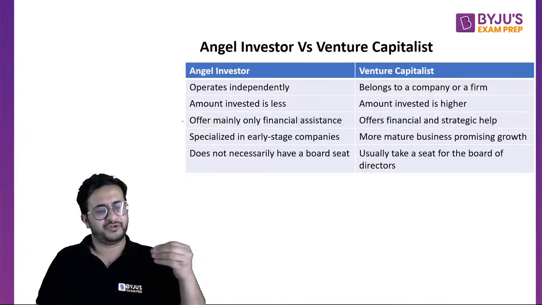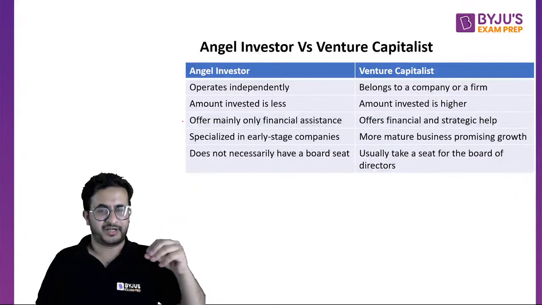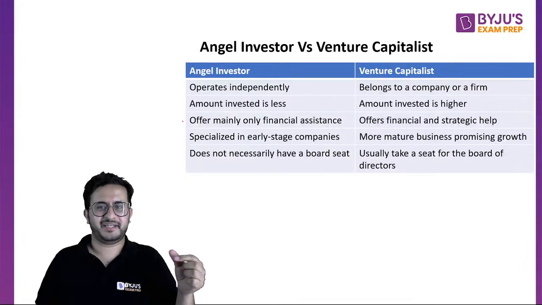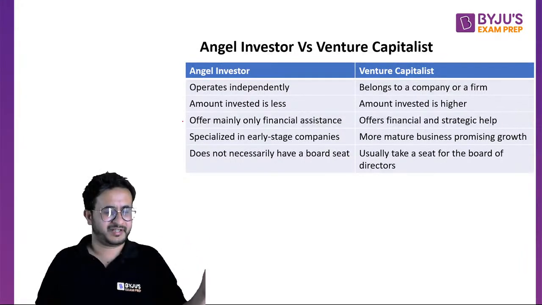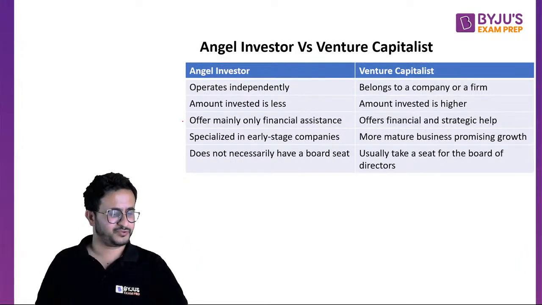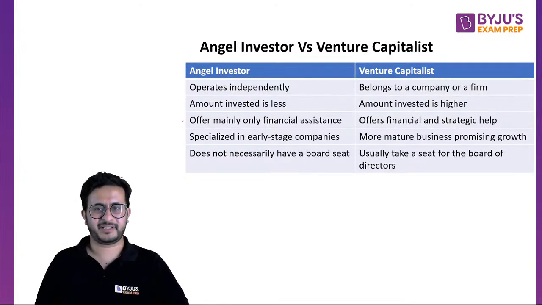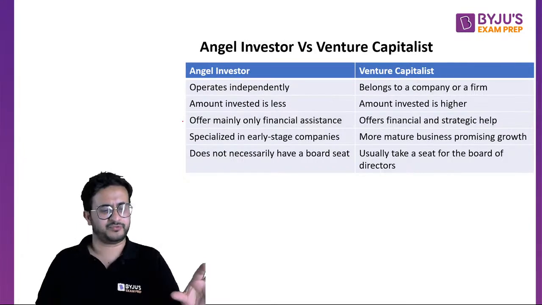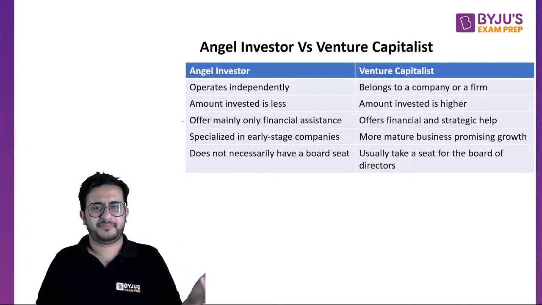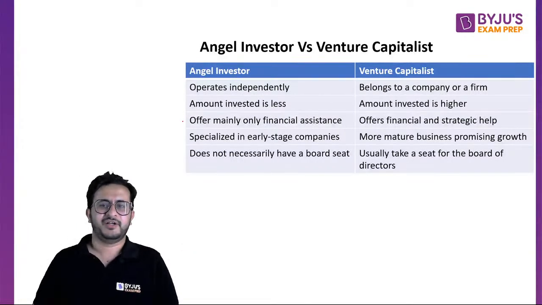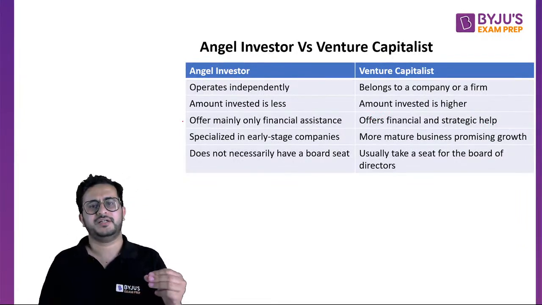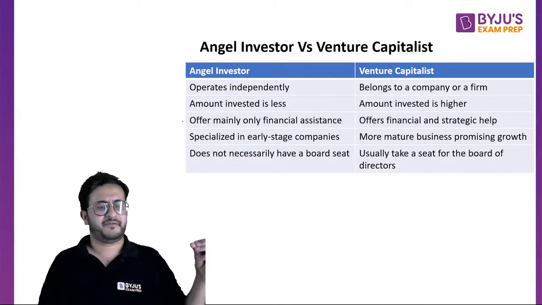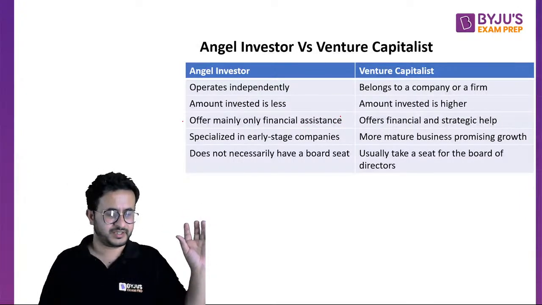So that kind of attitude: I will give money, you run the business, right? But on the other hand, you must have heard, like, Aman used to say, right, I will help you with your marketing. I mean, although they would help to some extent but not that great, so they also provide strategic help. Okay, so angel investors are generally financial assistance people. They just give money and say you run your own business, right?